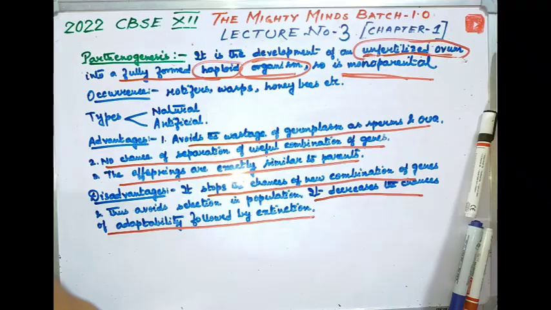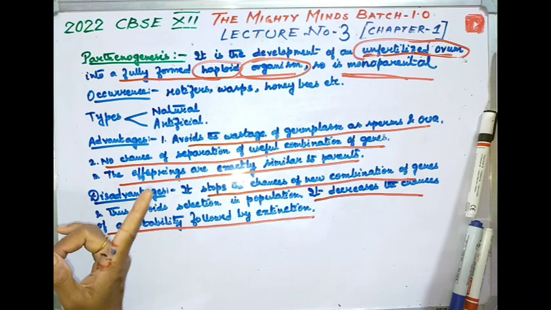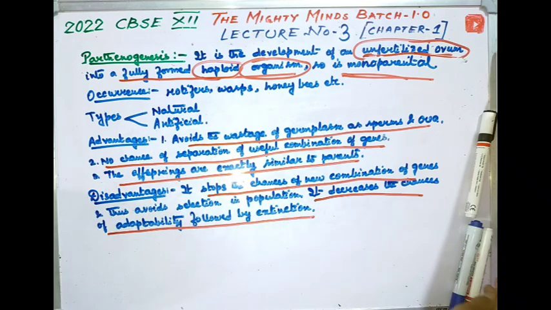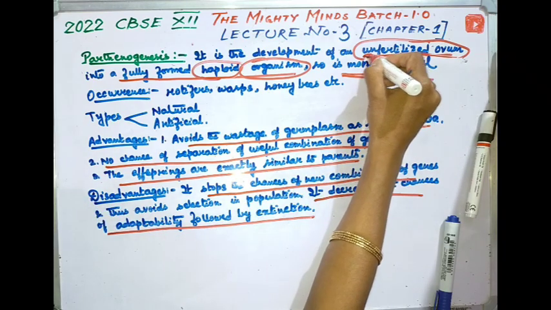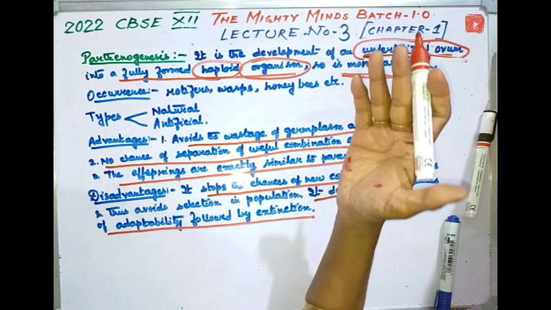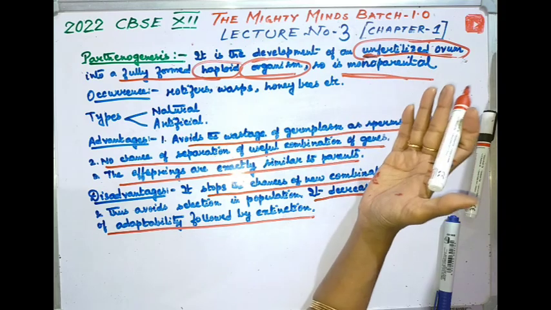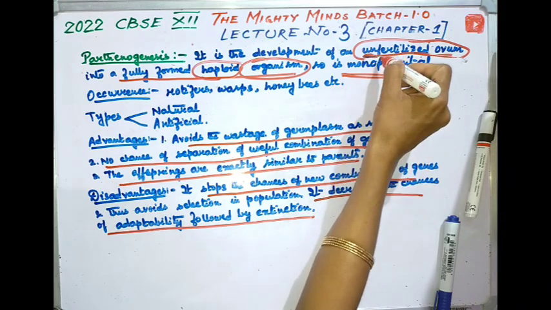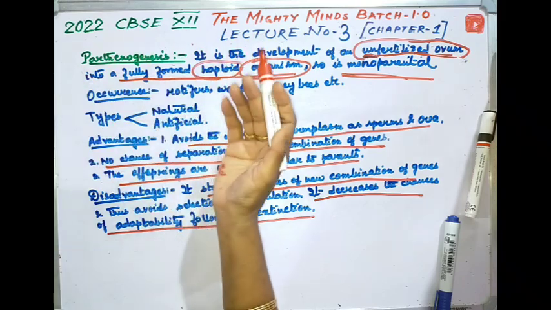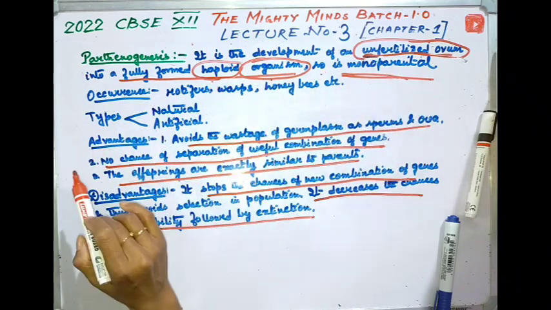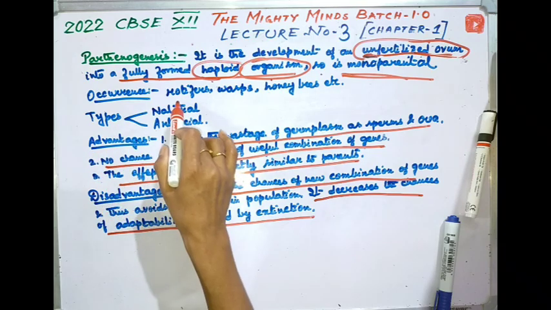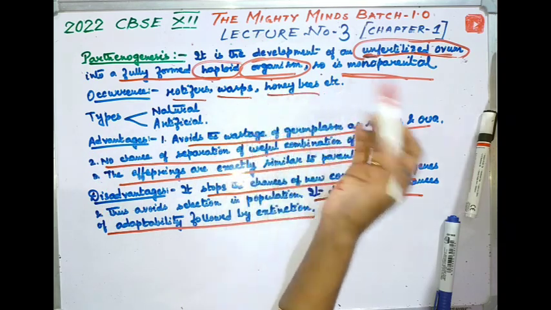So now we come to parthenogenesis. Parthenogenesis is the development of an unfertilized ovum. Unfertilized means it has not gone through the process of fertilization. So it will obviously form a haploid organism. So it is monoparental. And where can we find it? We find it in rotifers, wasps, honeybees, etc.